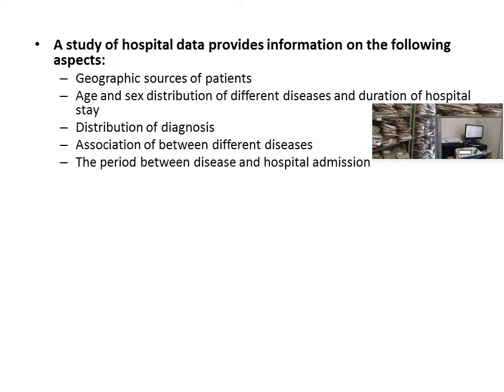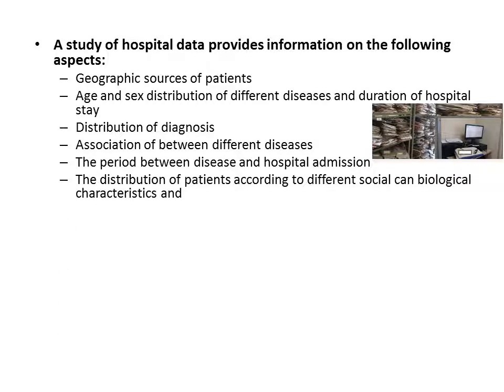The period between disease and hospital admission depending upon the history given by the patient. The distribution of patients according to different social and biological characteristics, and the cost of the hospital care, that is what medicines were given, what consumables were used, what disposables were used, and the cost of hospital care per patient can be calculated.